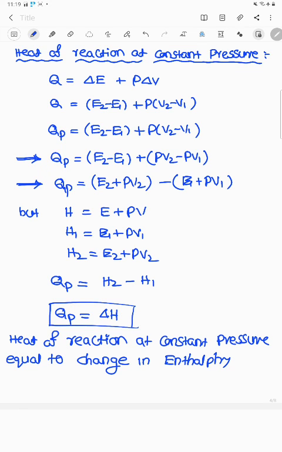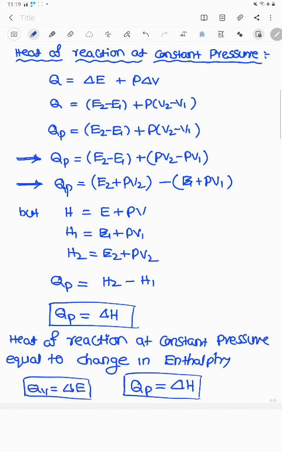These two are important. The heat of the reaction at constant volume, QV, equals the change in internal energy, and the heat of the reaction at constant pressure, QP, equals the change in enthalpy. From this reference, we can derive the Cp minus Cv is equal to R equation, that is the continuation in the next class. Thank you.